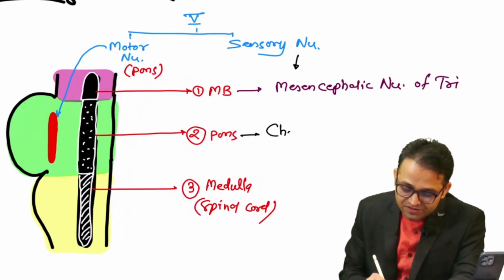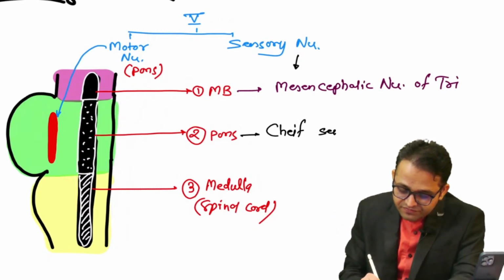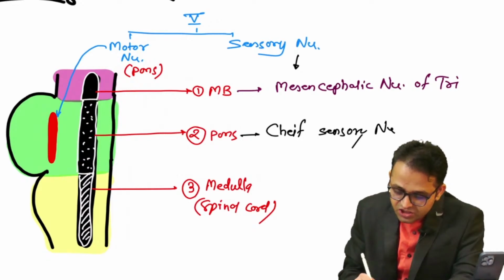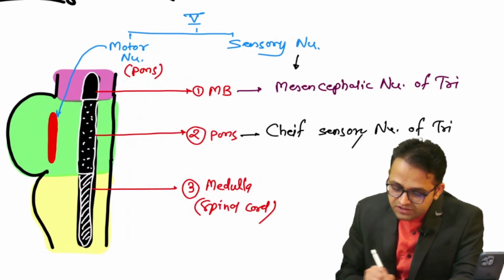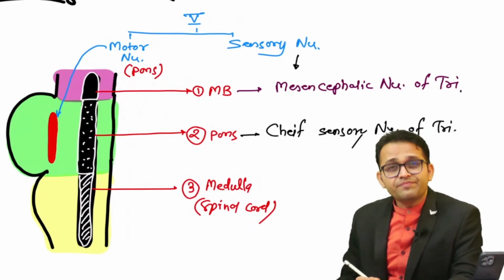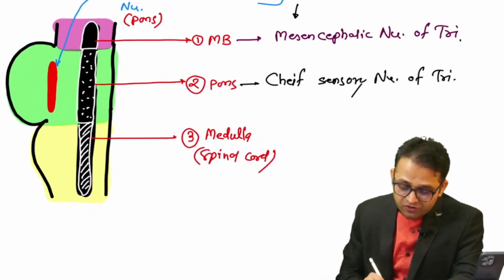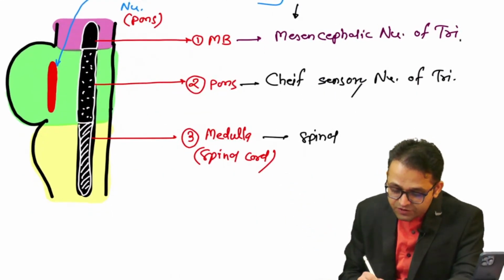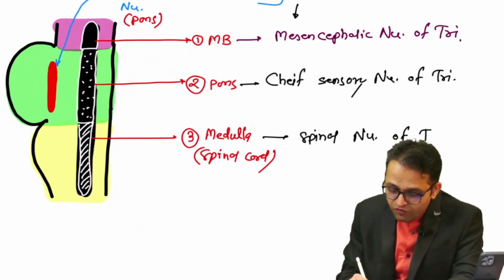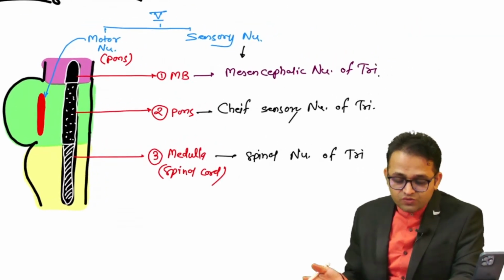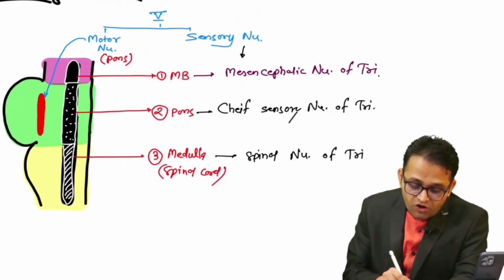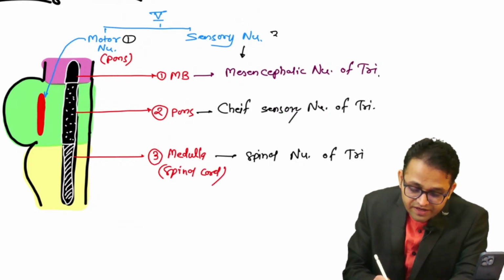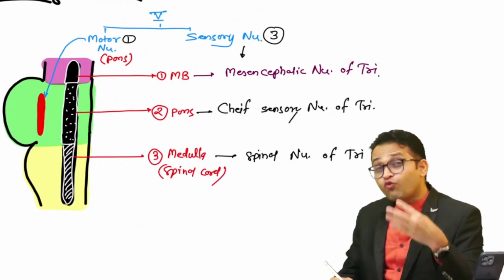We are using the term, sir, chief sensory nucleus of what? Sir, trigeminal nerve. Okay, and this is reaching towards the spinal cord. So what you will say, sir, this is our spinal nucleus of what? Trigeminal nerve. So easy.